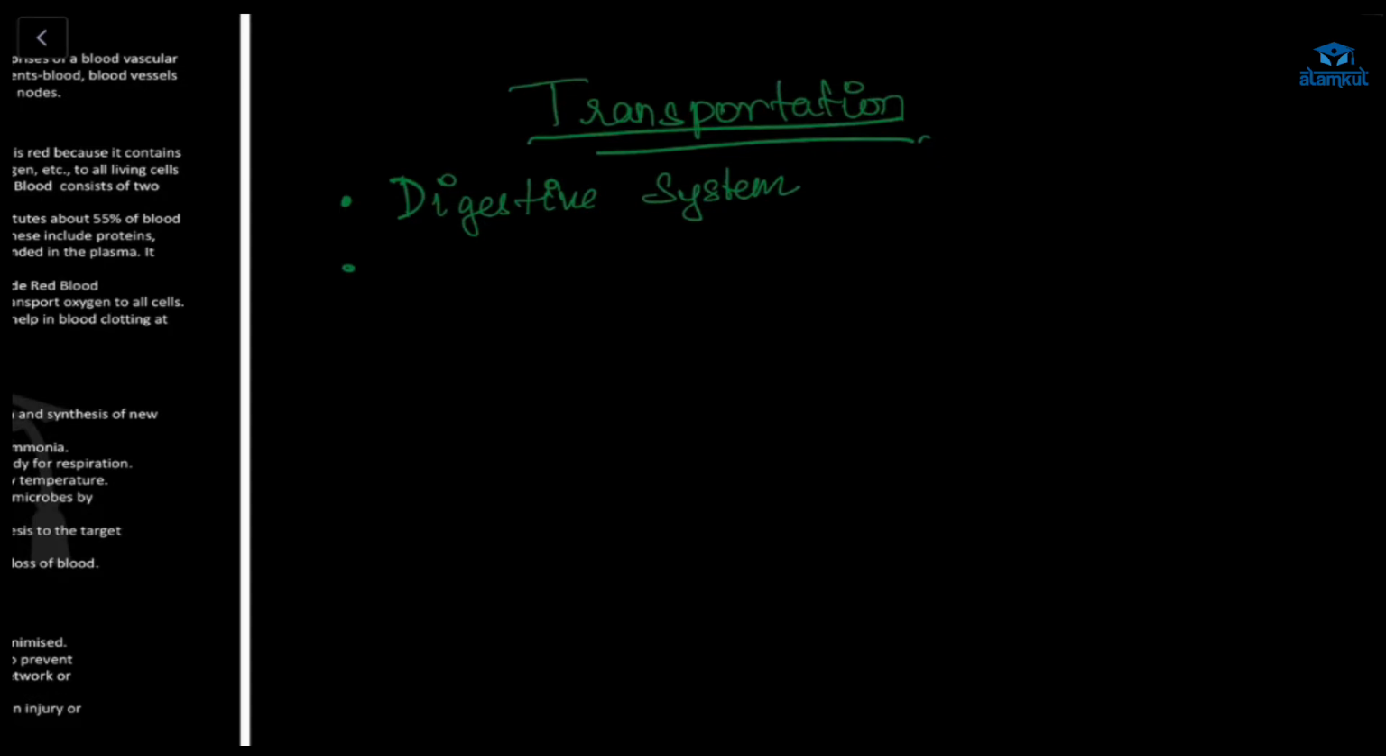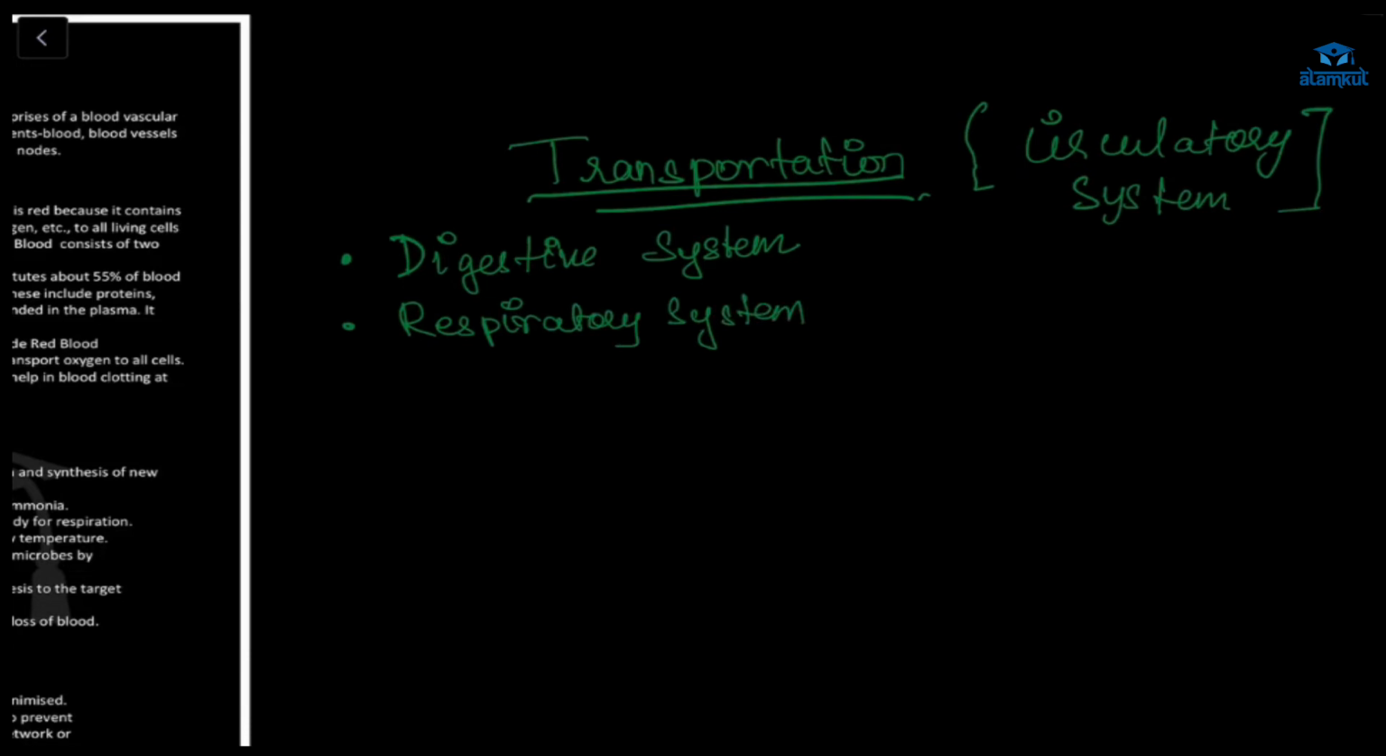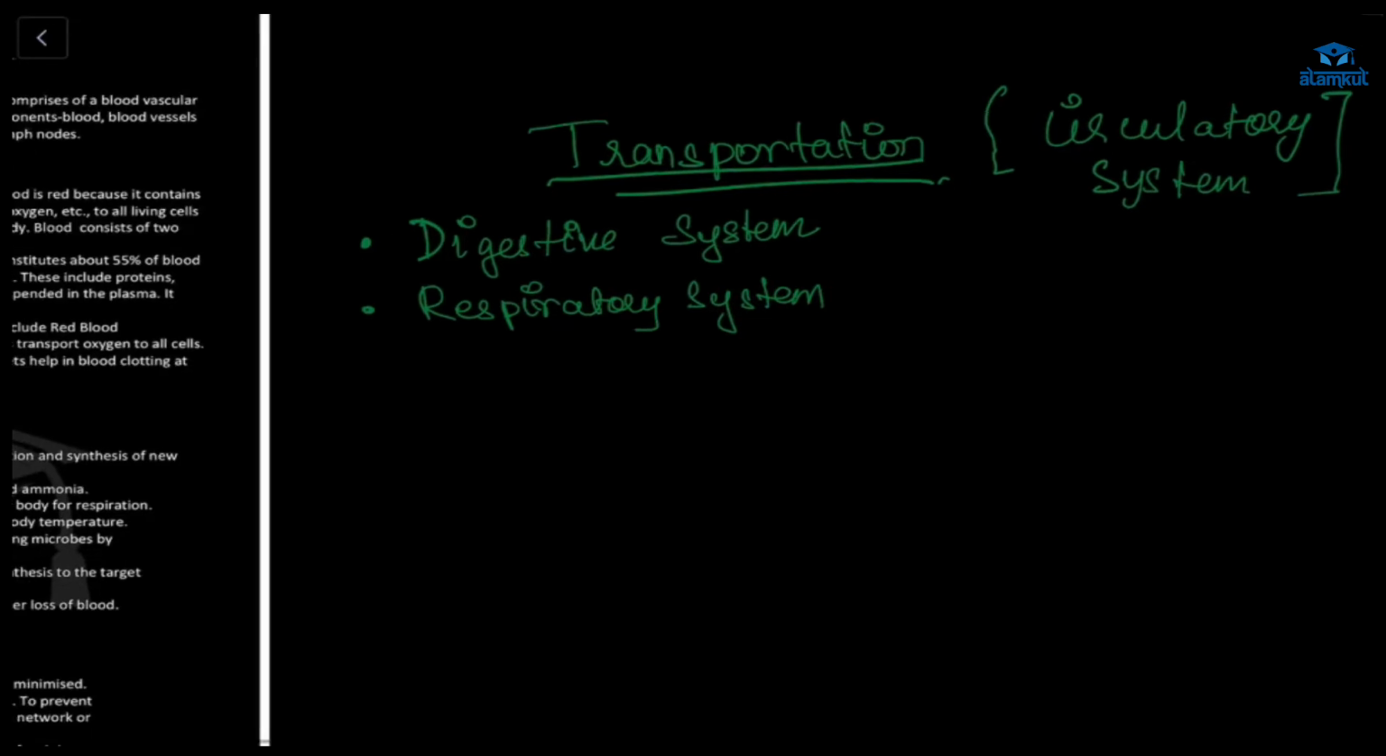The second one, can you tell me, Rushil? Circulatory system. Why do we need transportation? For the transportation of oxygen throughout the body, for the respiratory system also. So oxygen goes from the lungs to all parts of the body, and carbon dioxide goes from the body to the lungs, and then outside, right? So for this, transportation is required.